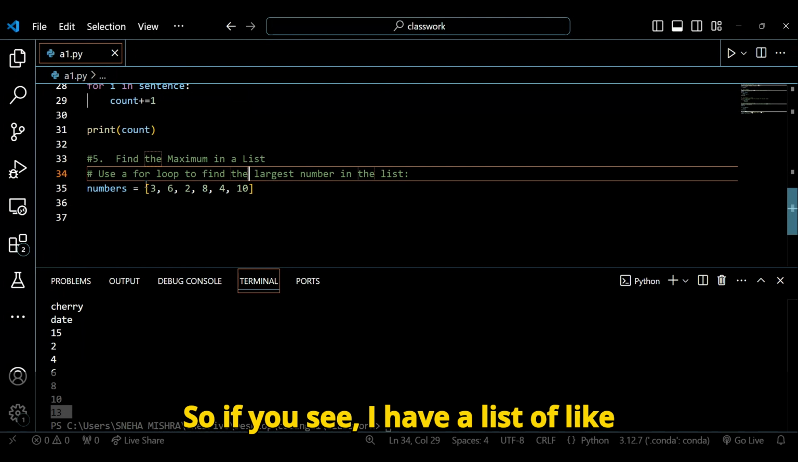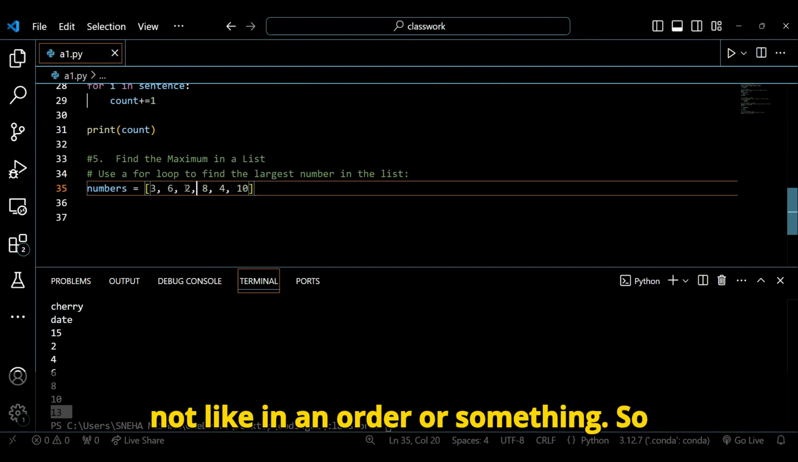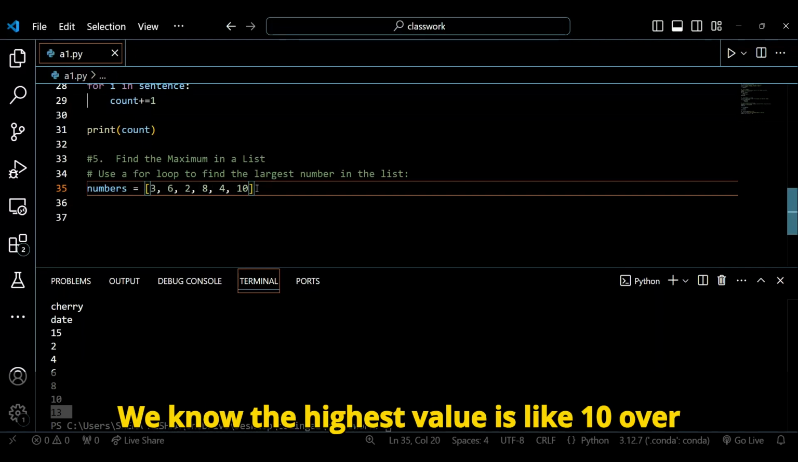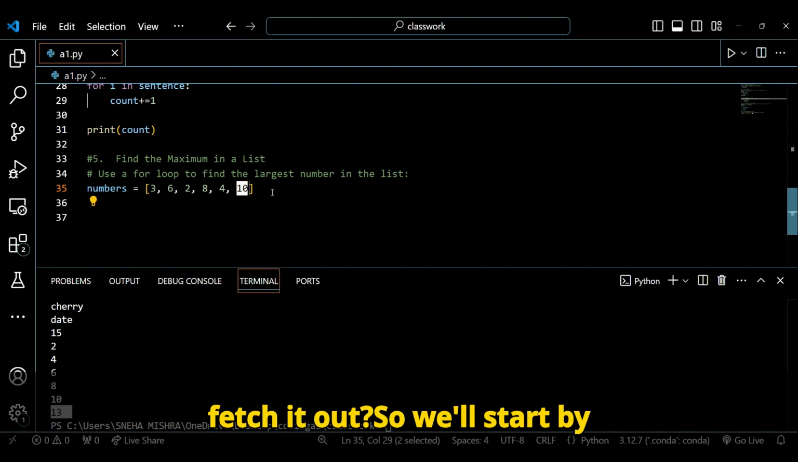So if you see, I have a list of numbers, and it's mixed numbers. It's not in an order or something. So it's started like 3, 6, 2, 8, 4, and 10. We know the highest value is 10 over here, but using a loop, how would you fetch it out?